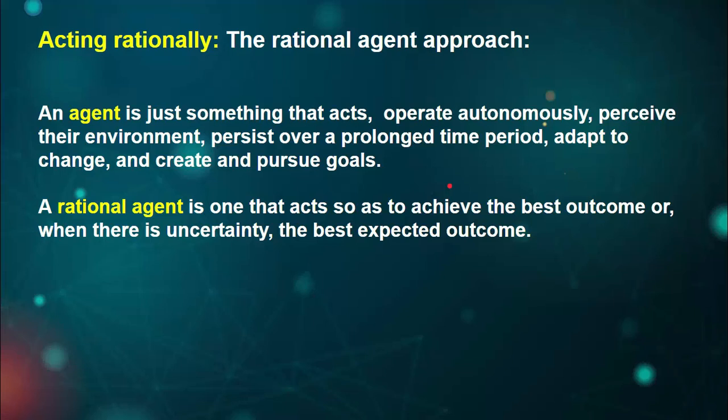This is the entire thing related to the agent. The rational agent is the one that acts to achieve the best outcome, and when there is uncertainty, the best expected outcome. For example, as I've said before, if you are stuck in some situation, the machine will face a particular kind of uncertainty, and into that uncertainty your machine brings some intelligence that gives you the best expected outcome.